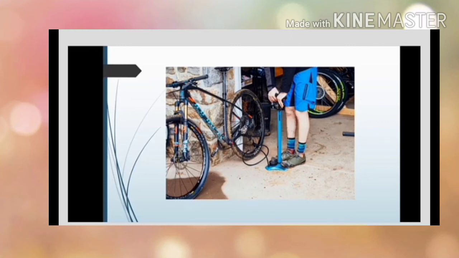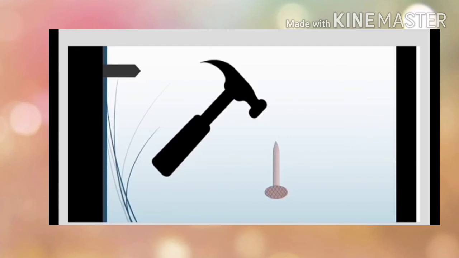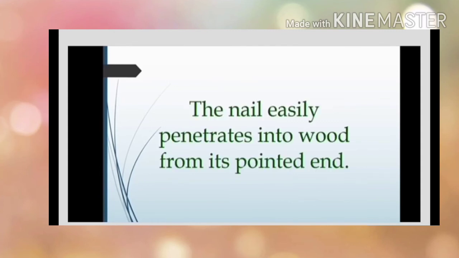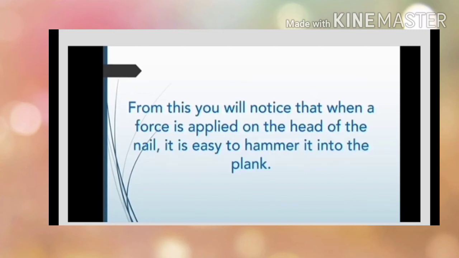Are force and pressure related? One activity: take some sharp pointed nails and push them into a wooden plank by hammering on their heads. Now take a nail and hold it with its head on the plank and hammer it down from the pointed end. While pressing drawing pins into a drawing board, they go into the board easily. By applying force with the thumb, one can push the pins into the board. The nails easily penetrate into wood from the pointed end. From this you will notice that when a force is applied on the head of the nail, it is easy to hammer into the plank.